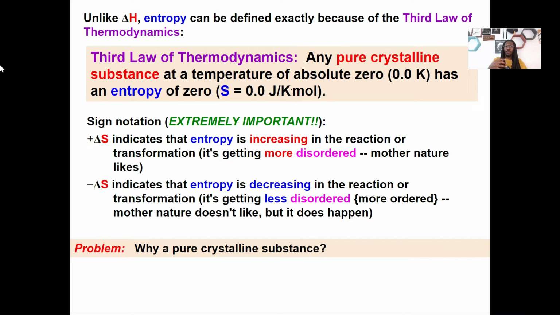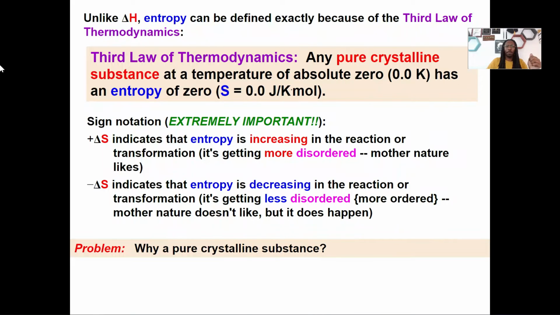The key thing about entropy, unlike our good friend enthalpy, another state function, and I highly recommend looking at those previous videos in General Chemistry 1, is that entropy can actually be defined. With enthalpy, you cannot define it in this case. That's the reason why we're using a couple of assumptions when we were doing Hess's law or enthalpy of formation or anything like that.